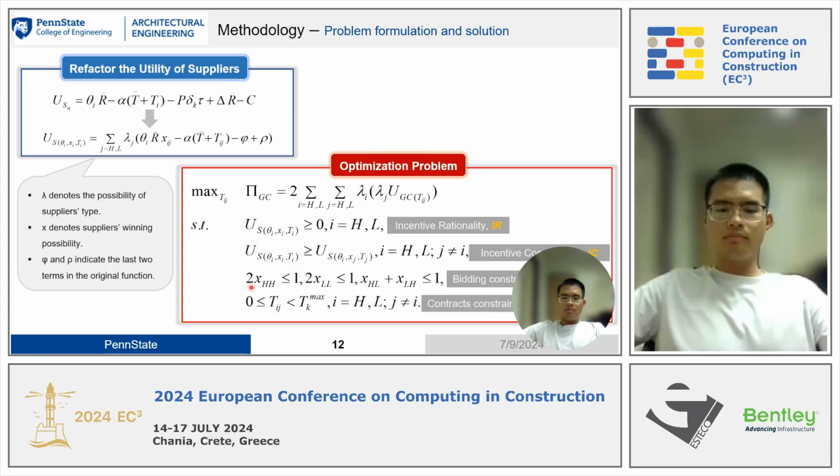And the third one is the bidding constraint. This constraint makes sure that all suppliers' winning possibilities, after summing up, are lower than 1. And the final one is the contract constraint, and this constraint enforces that the suppliers deliver the material in the range of 0 to delta K miles. And utilizing the optimization methods, we can obtain the results like this one. The detailed derivation procedures can be found in our paper.